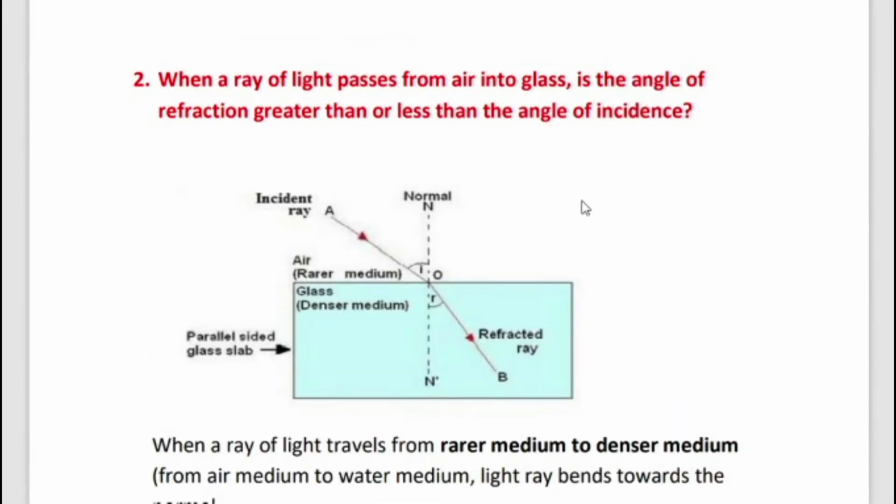Then we move to the second question. When a ray of light passes from air into glass, air is the first medium and glass is the second medium. Is the angle of refraction greater than or less than the angle of incidence? So what is the question? A ray of light passes from air medium, this is the incident ray, into glass medium, this is the refracted ray. Is R greater than or less than the angle of incidence?